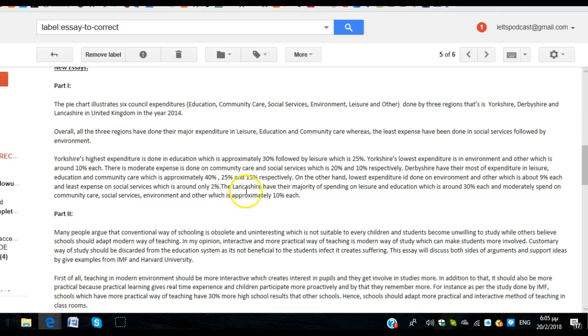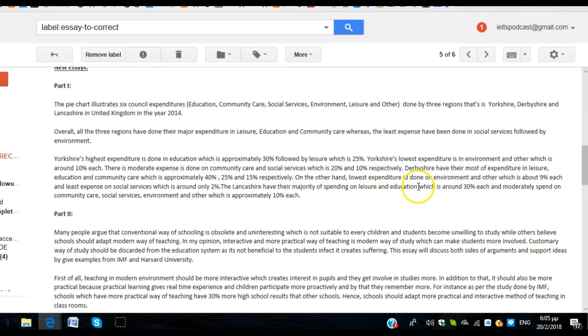Lancashire had the majority of their spending on leisure and education, which was around 30% each. Now, here you see, Nisha, that I kept it because you keep using this. So obviously it's a structure that you really feel comfortable with. So I kept it, but I did change around the grammar just a tiny bit.